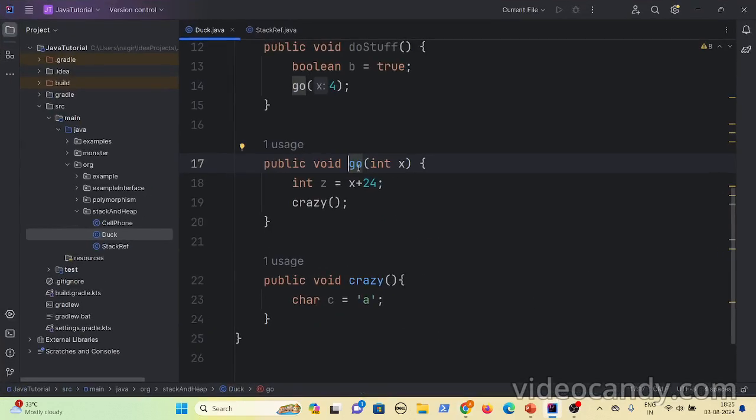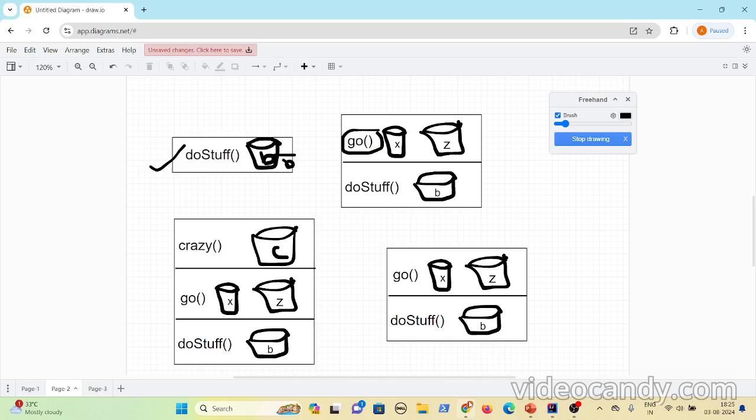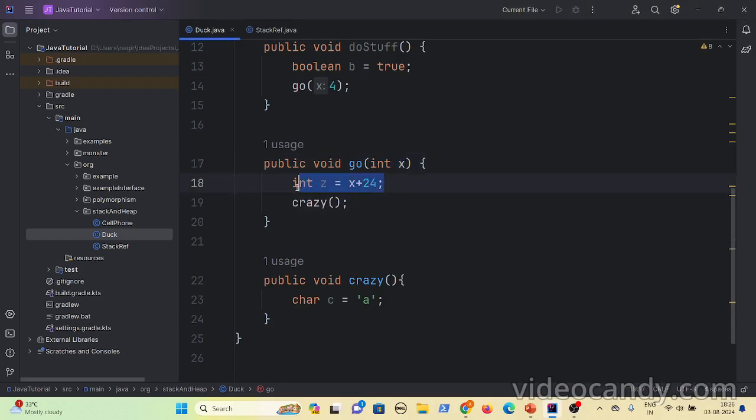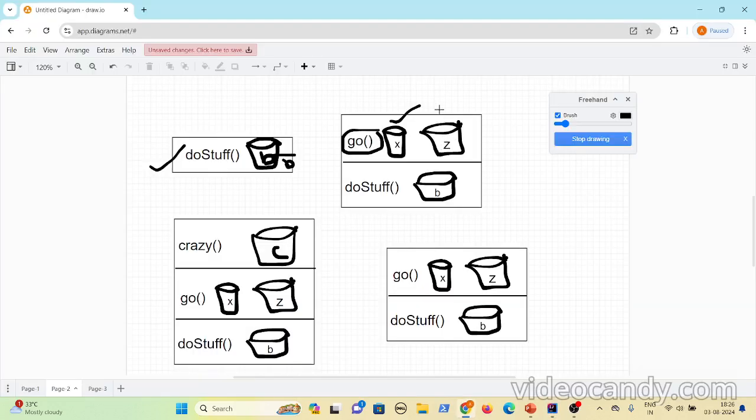For the go method, the method parameter is int x, so it will create a variable for x of integer type, and we all know an integer is 32 bits, so it will allocate that much memory for this variable. Then it goes to the next step and creates another variable z, for which the value is x plus 24. Whatever x plus 24 is, it will assign the value here. That is done.